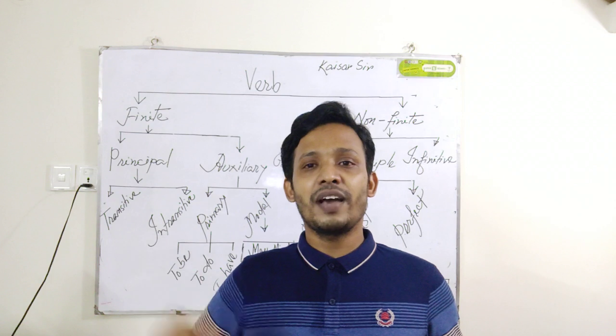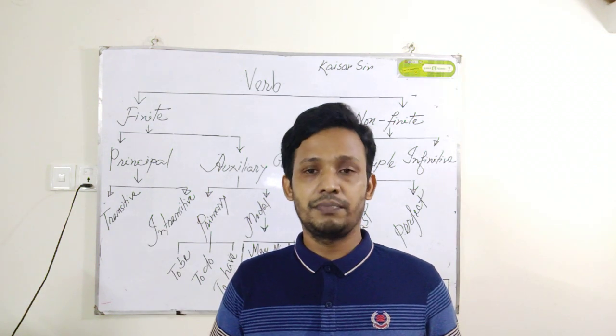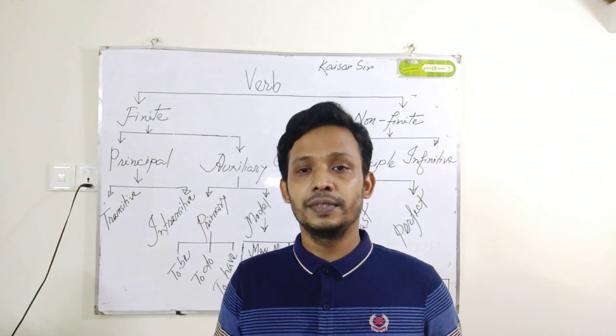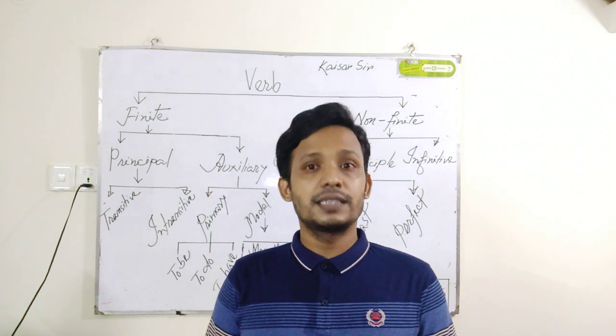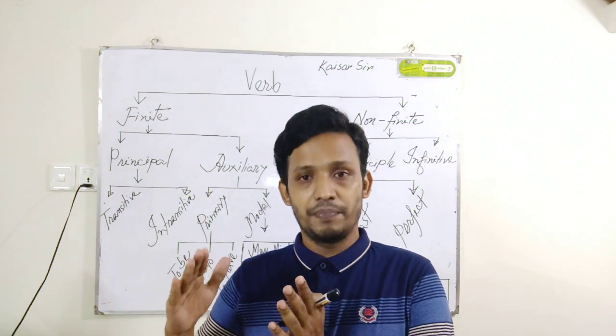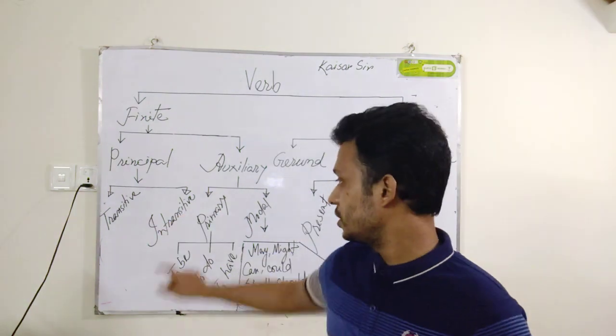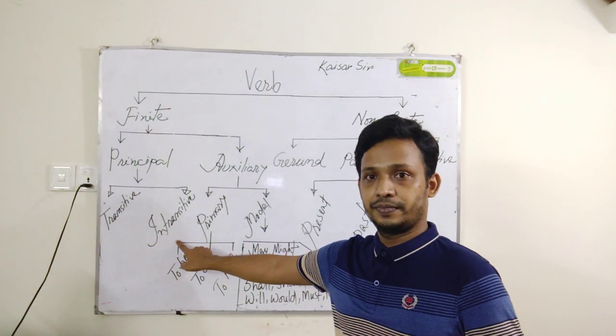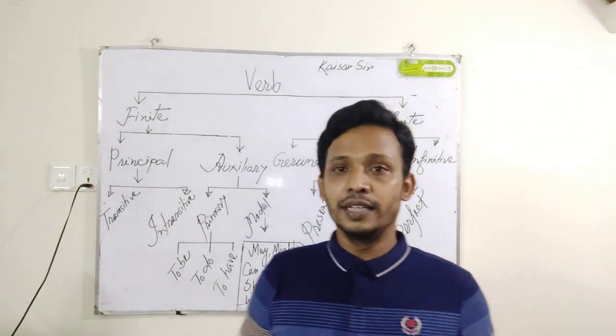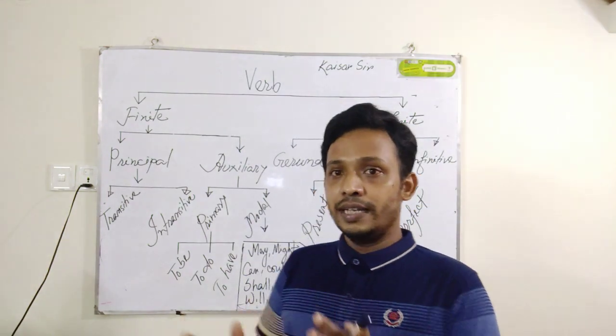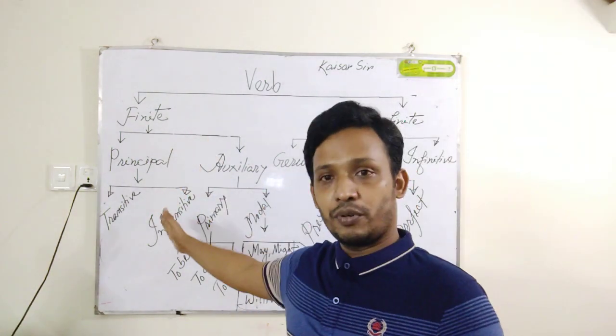Suppose birds fly. Birds fly. Full stop. So subject is birds, fly is verb, but there is no object. That's why here fly is an intransitive verb. Okay, I think you are clear. So we are clear very much about that finite portion.